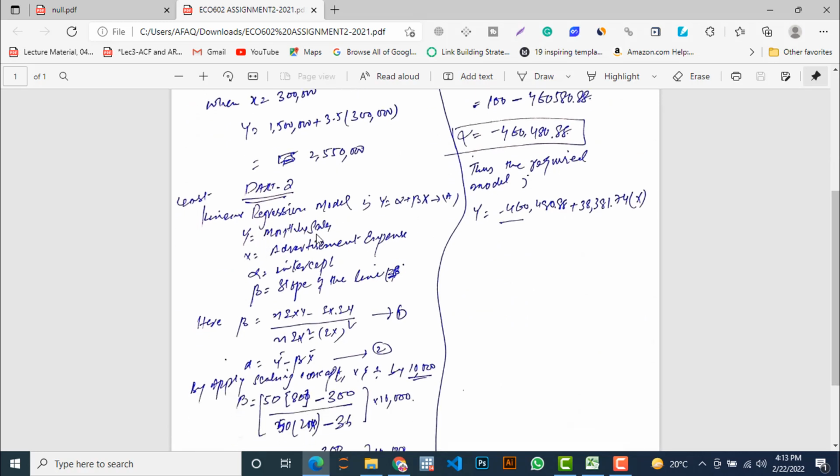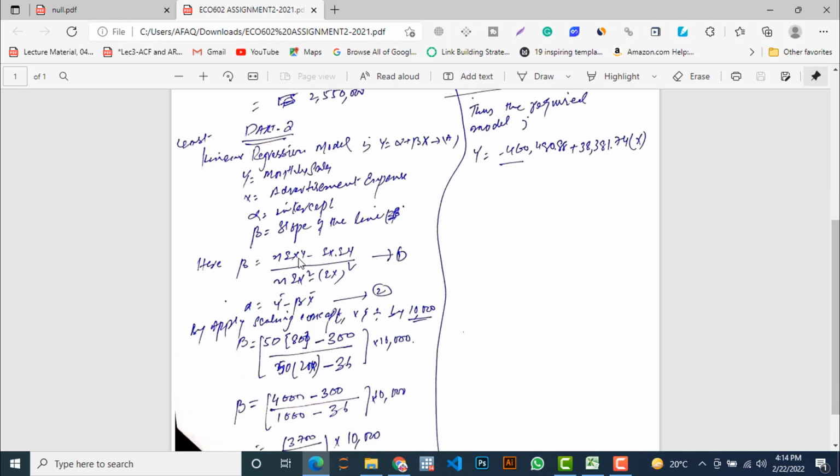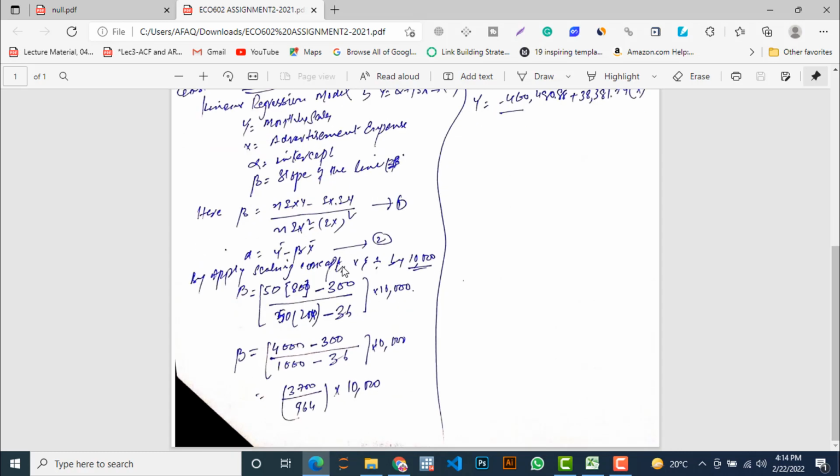So again, y is equal to monthly sales, x is equal to advertisement expense, and monthly sales depend on the advertisement expense. So alpha is the intercept, beta is equal to the slope of the line. Here beta is equal to n summation xy minus summation x into summation y divided by n summation x square minus summation x whole square. As the values are very huge, I am going to apply the concept of scaling by multiplying and dividing this right hand side element by 10,000 to reduce the values.